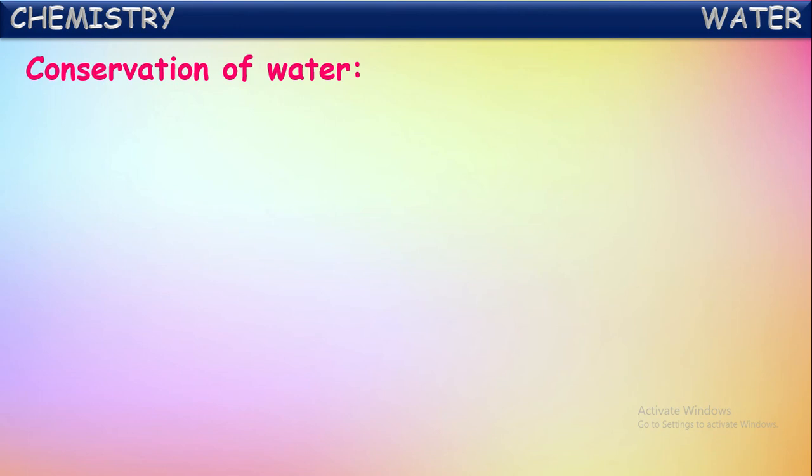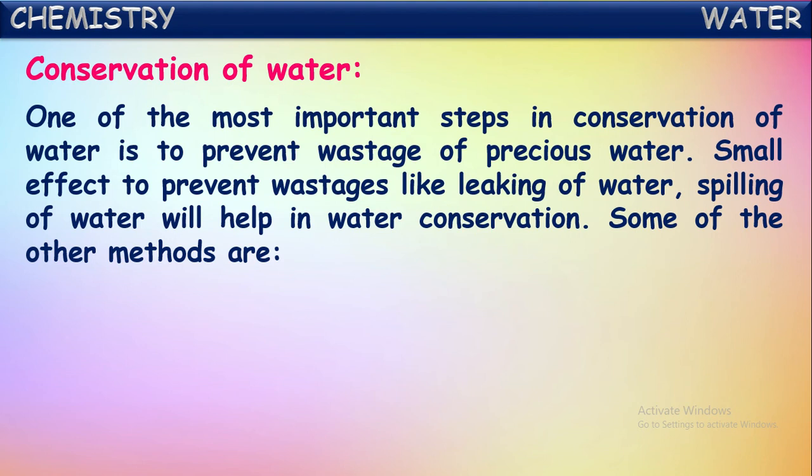Next, a very important one is conservation of water. How to conserve the water? Let us see here. One of the most important steps in conservation of water is to prevent the wastage of precious water. Yes, water is said to be precious, isn't it? Why? Because we told in the earlier sessions that of the overall water available on the earth, more than 97% is in the oceans and seas, which cannot be used for consumption.